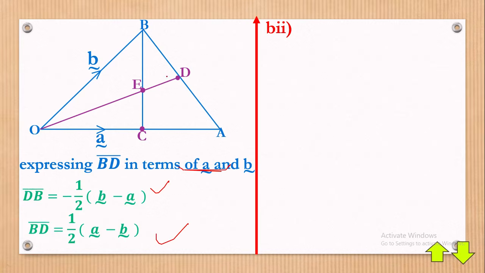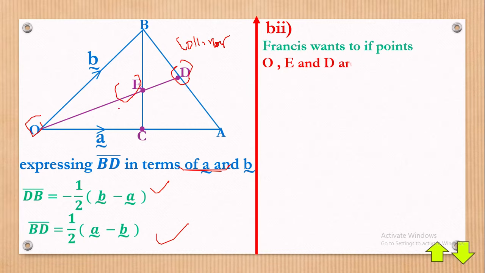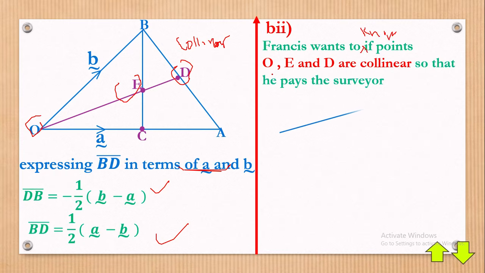Now I want to start off with Roman number 2, which is talking about what we call collinear points. Points O, E, and D, are they in a straight line? So a simple reminder: Francis wants to know if points O, E, and D are collinear.